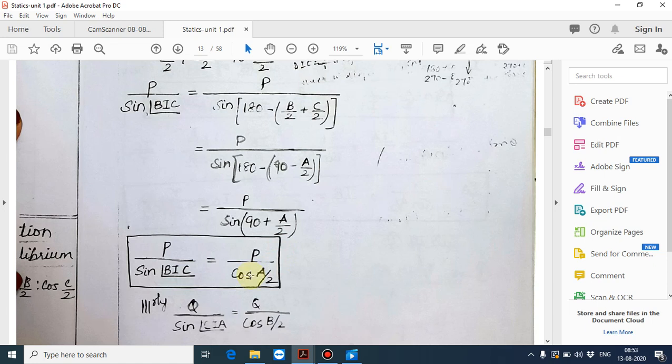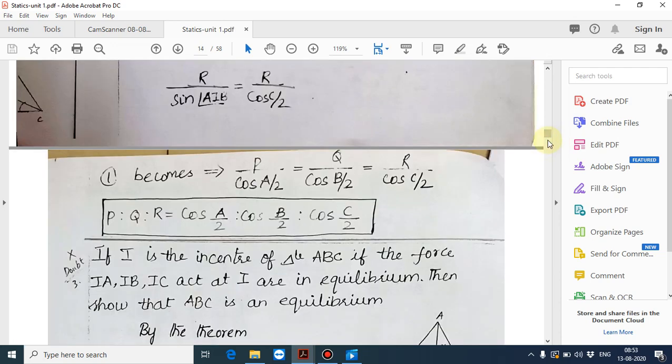Similarly, Q by sine of angle CIA is equal to Q divided by cos B by 2. Likewise, R divided by sine of angle AIB is equal to R divided by cos C by 2. Then from equation 1, we will get P by cos A by 2 is equal to Q by cos B by 2 is equal to R divided by cos C by 2. Therefore, the ratio of the three forces P is to Q is to R is equal to cos A by 2 is to cos B by 2 is to cos C by 2.